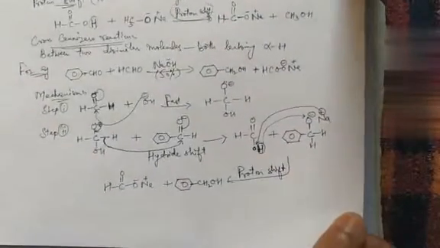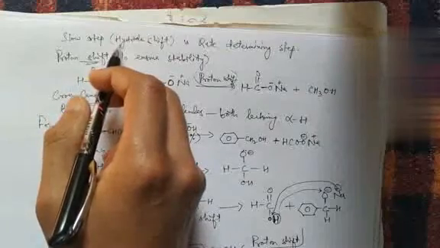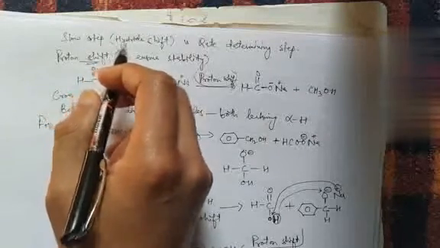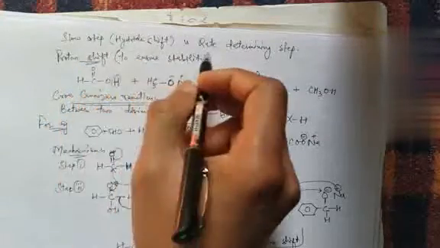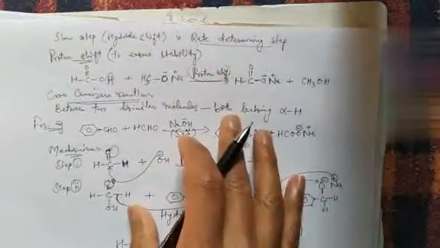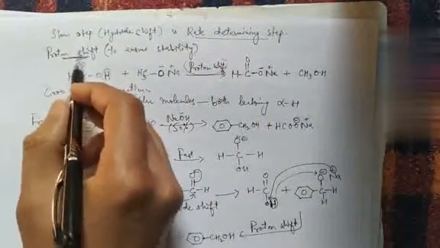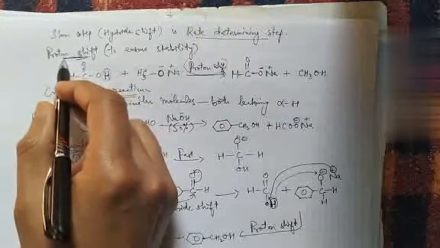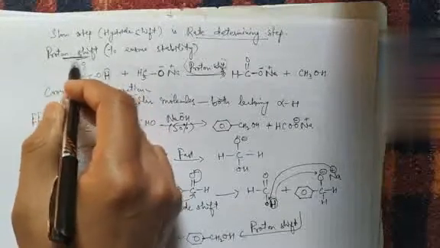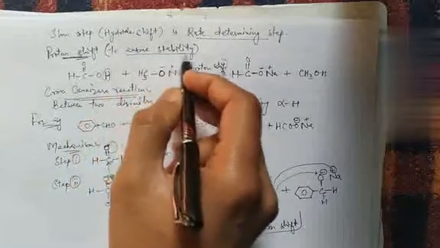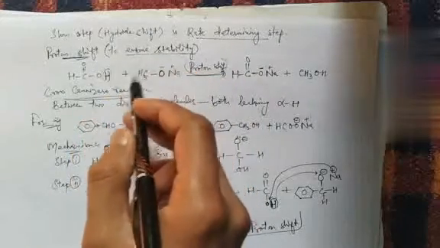What happens here? Proton shift or proton exchange takes place, because of the stability factor. Since the second step is slow, it has been experimentally observed that the hydride shift is the slow step, so it is the rate determining step. In the final step, the proton shift happens for the sake of stability. How can we say that?